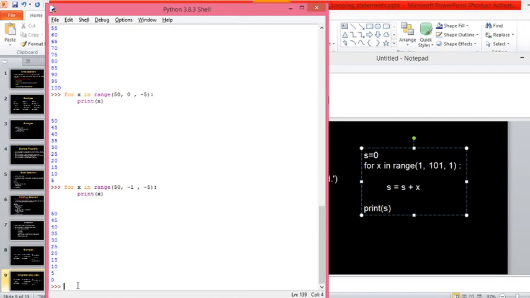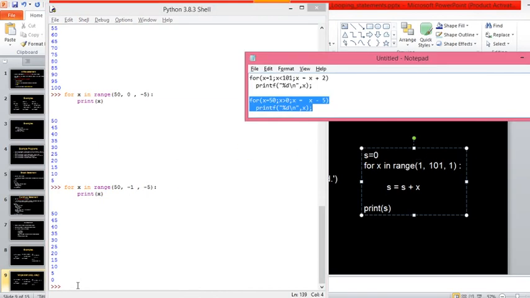What is the stopping value? Earlier I was using the stopping value as 0, so that's why 0 did not appear in the output. Less than or equal to, we'll use that in C, definitely. Same thing. I'll show you with an example only.